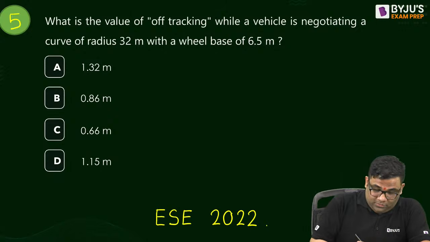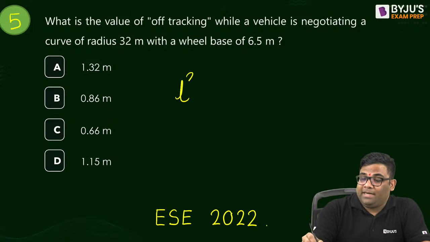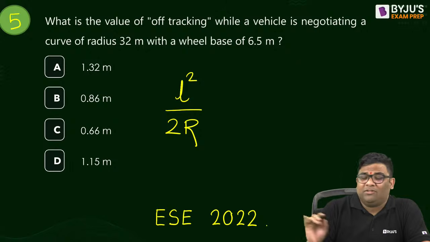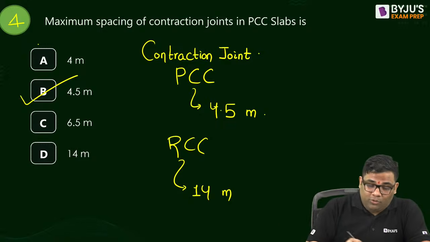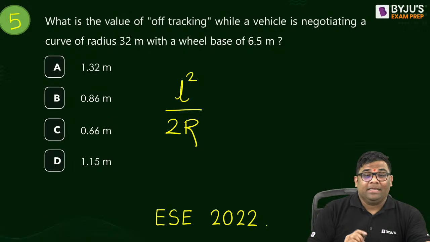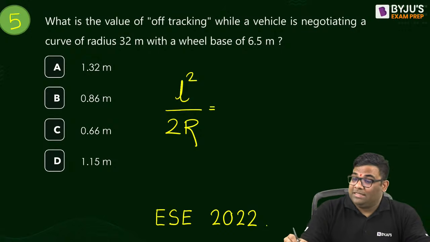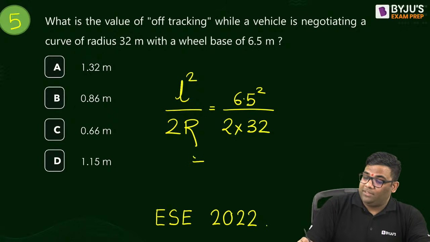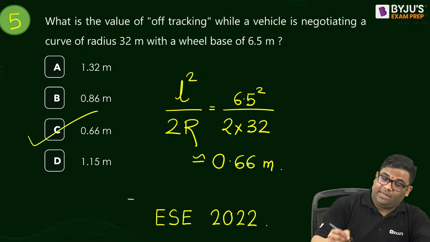Okay. So off tracking is nothing but L square by 2R. Straightforward, you see. As I told you before also, ladies and gentlemen, many questions in the ESE examinations are straightforward questions. So this is 6.5 whole square divided by 2 into 32. You will get approximately 0.66 meter. Yes, direct question.